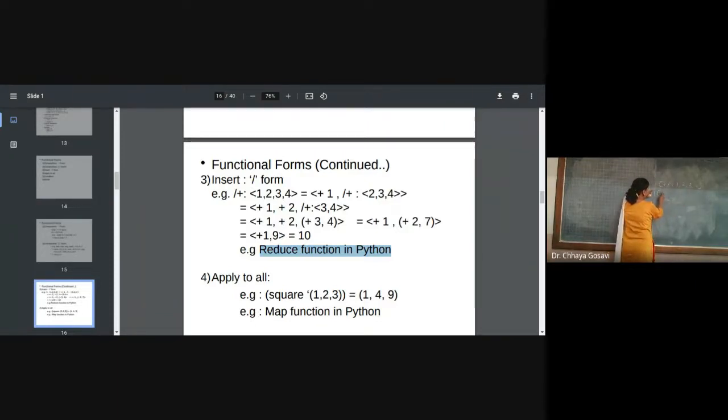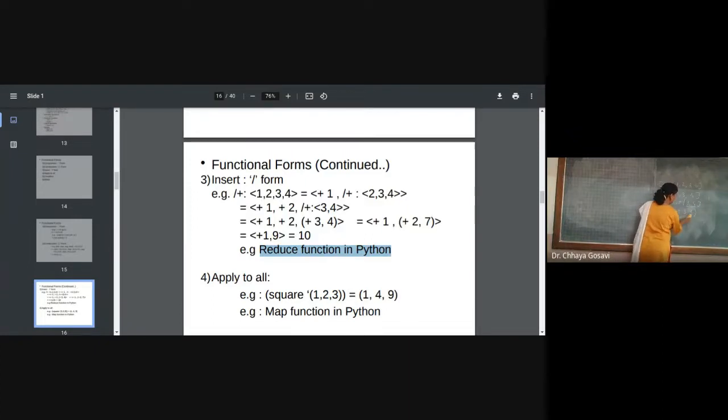So it will take 1 out of the sequence and then apply plus on the remaining list. Again, it is a list with more than 2 arguments, so it cannot be applied. So it will take 2 out of this list and then apply plus on 3, 4. So now there are 2 elements that plus can be applied on.